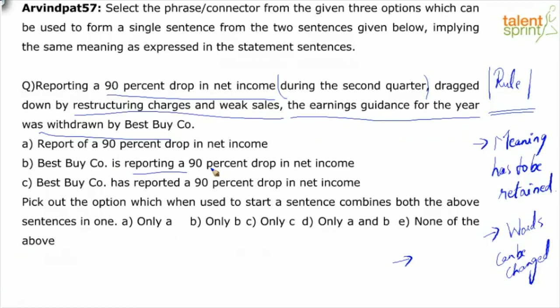This doesn't sit right when you connect the entire sentence. Report of a 90% drop in net income during the second quarter, dragged down by restructuring charges and weak sales. The earnings guidance for the year was withdrawn by Best Buy company. In terms of connecting, I'm going to write it down because that will help us.